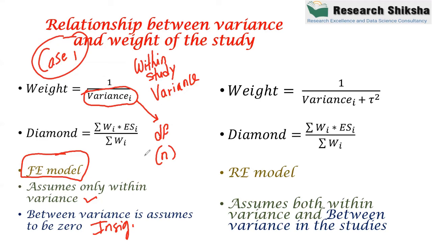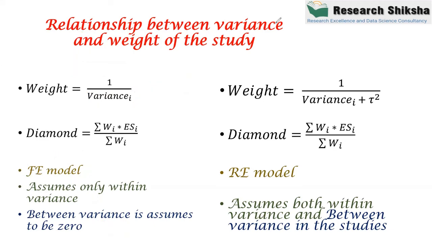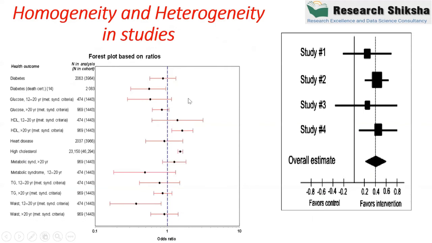Okay, so let me show you the case of the fixed effect model. When you have this case one, that all effect sizes are equal, the only variance coming is because of the sample size, right? So this is case number one, and if you plot a vertical line from the diamond, all studies will be crossed by this straight line. This case is known as the fixed effect model.